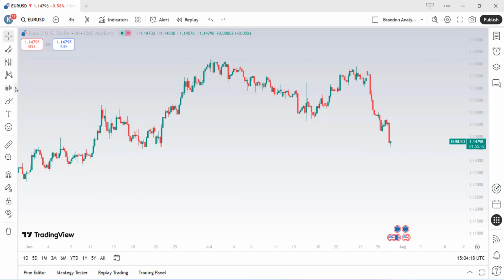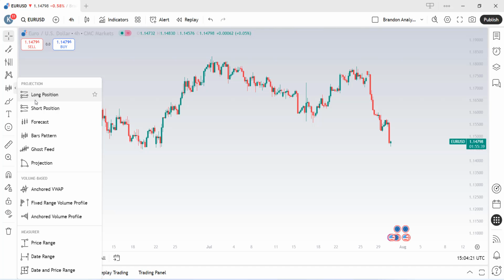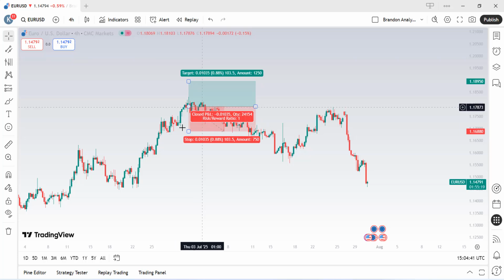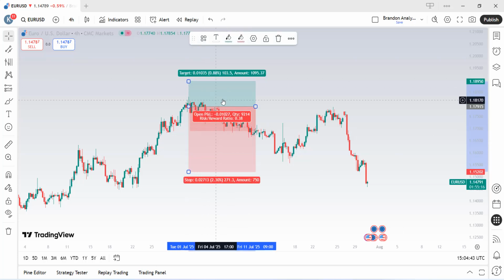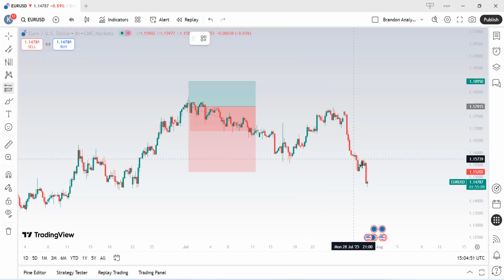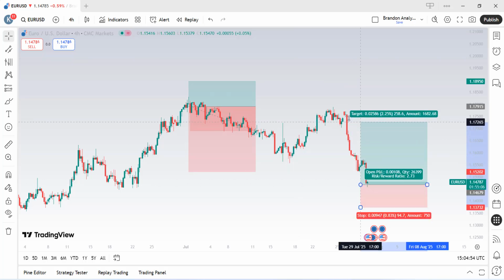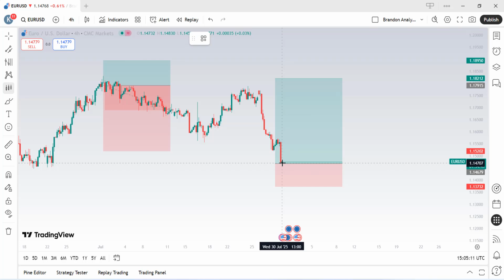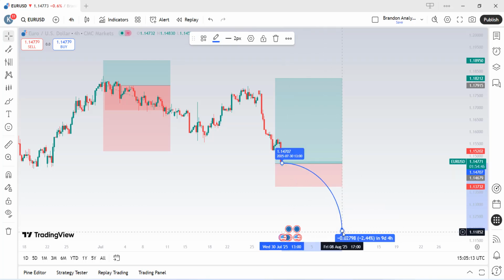In our next section, we have our predictions and measurement tools. Here, you will find long and short position, which is ideal for backtesting trades with our required risk to reward ratio. This one is our short position tool, which is mostly used when selling. And here is the long position tool, which is mostly used when you want to take buy trades. We also have our forecast tool, which you can use to map out where you think price will go next.